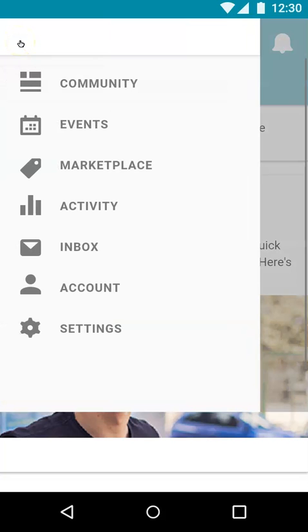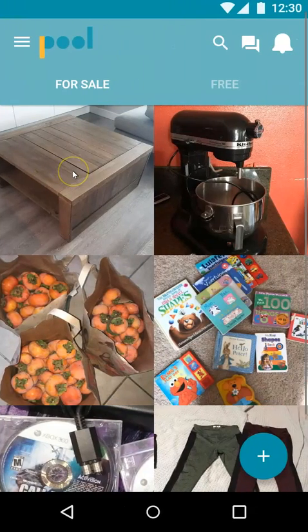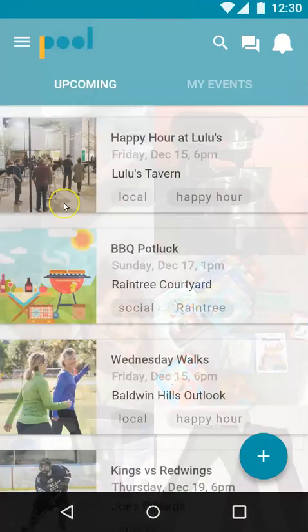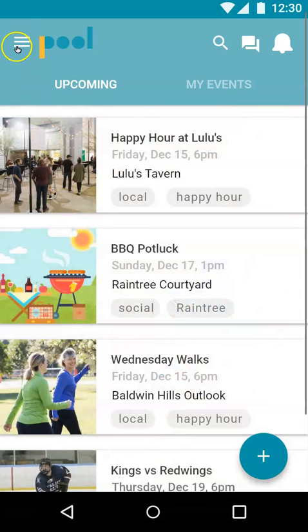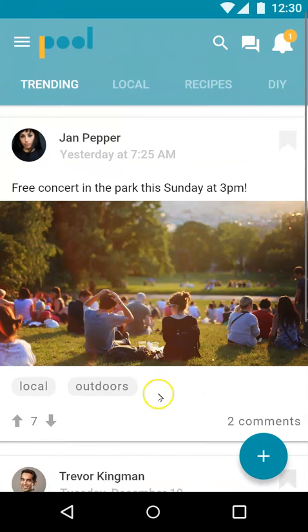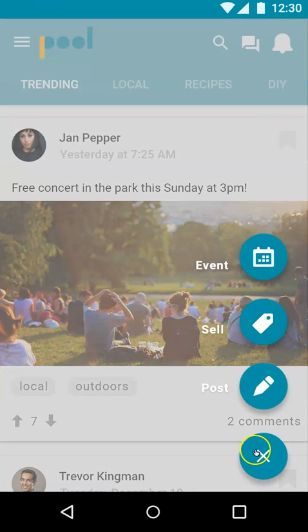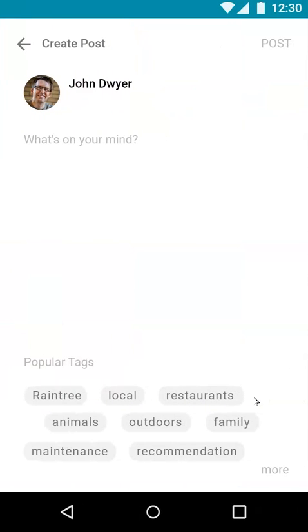You can access all of the features from this menu, the community, the events, and the marketplace. And from anywhere, you can create a new post. So, for example, when you want to create a post, you can choose what type, if it's an event, if you're going to sell something or donate something, or just create a general post.